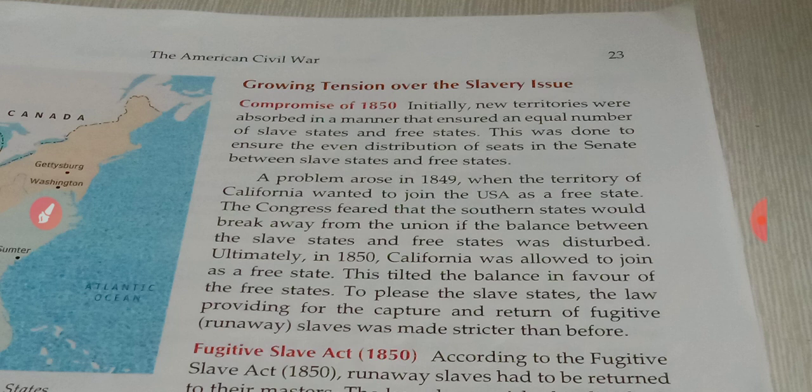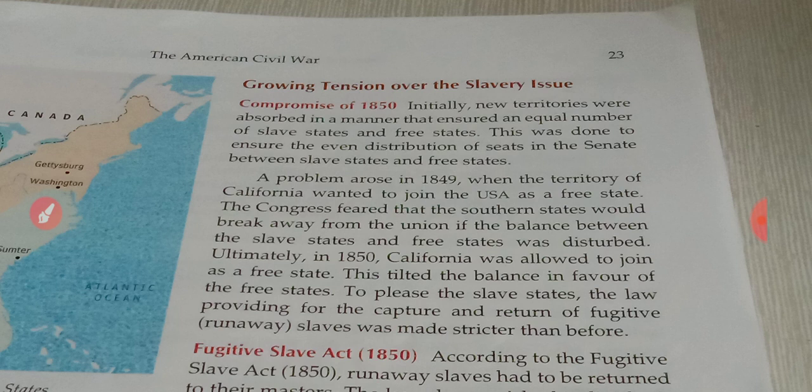This law also punished individuals who helped a slave to escape. If any slave escaped from their master, according to the Fugitive Slave Act, they would be caught and returned to their master, and punishment would be given individually.